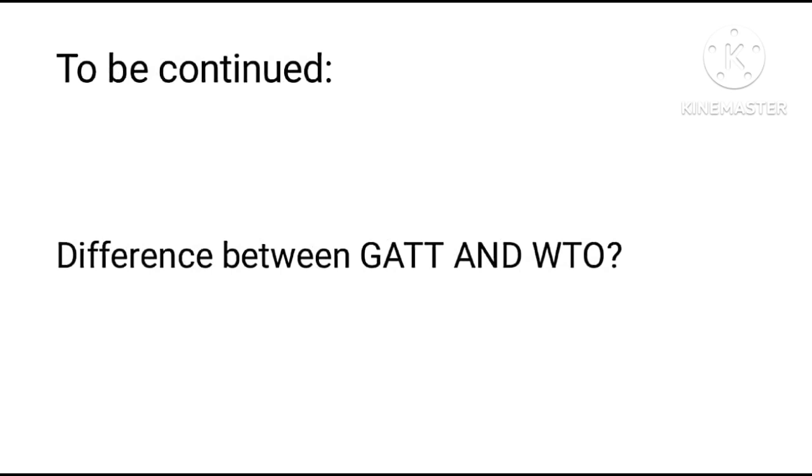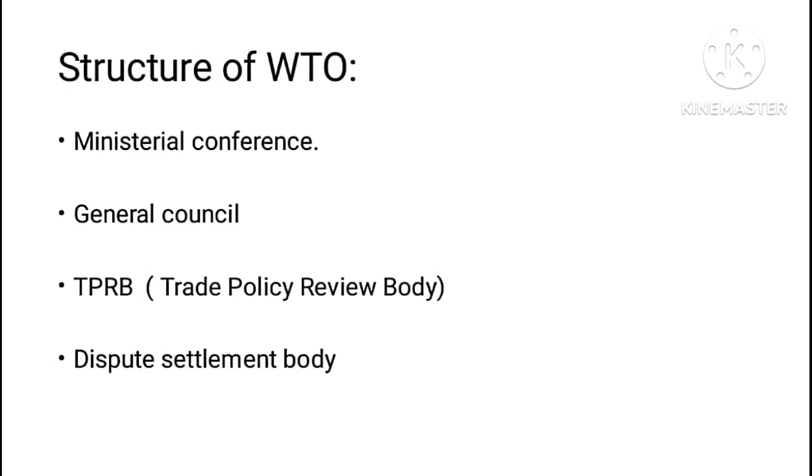Nations that were members of GATT were not called members, they were called participating countries. It's because GATT was a contract, it was provisional, it was not permanent. That's why those nations who participated in GATT were called participating countries, whereas WTO members are called members.